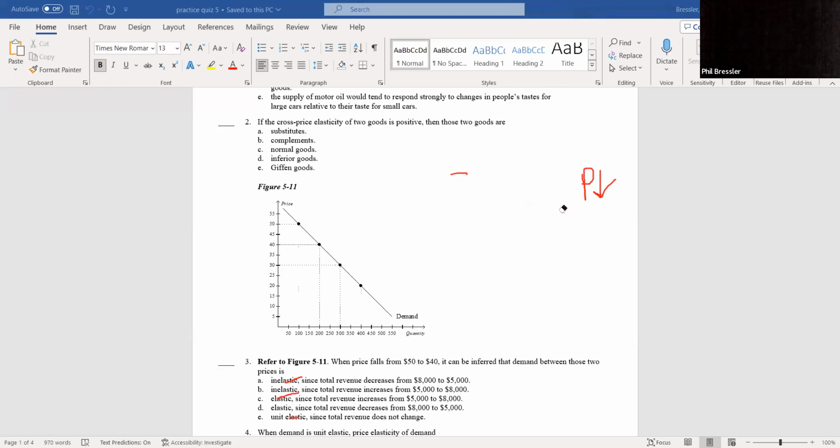And again, know your revenue test, which is if they go the same way, they're inelastic. Inverse, it would be elastic.